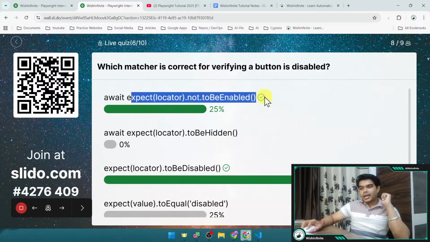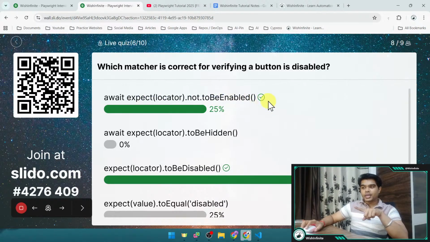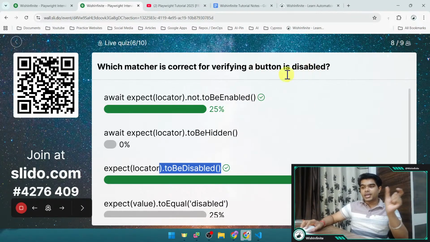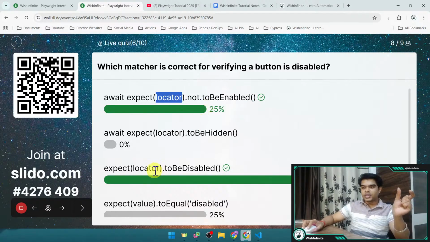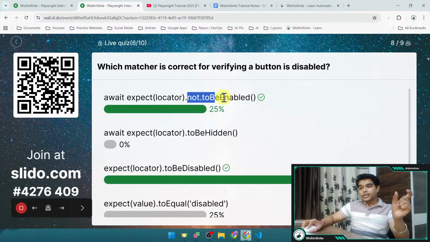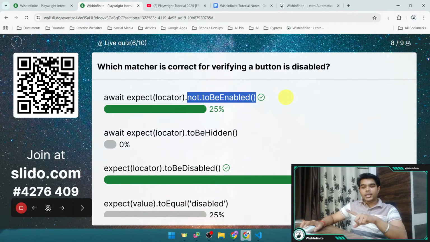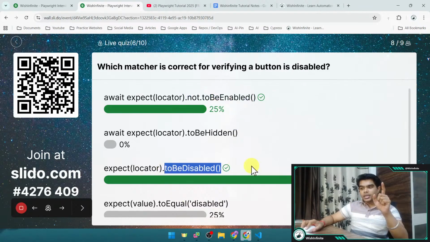So either we can use not to be enabled, or we can use to be disabled, because we wanted to verify a button is disabled, right? Here we have just given the locator, so we need to give the locator for that particular button. We can either use the not to be enabled method, or this to be disabled. Both are correct answers, right?